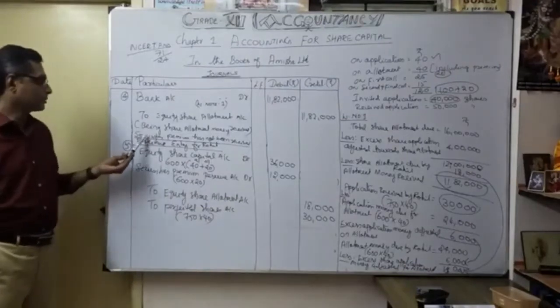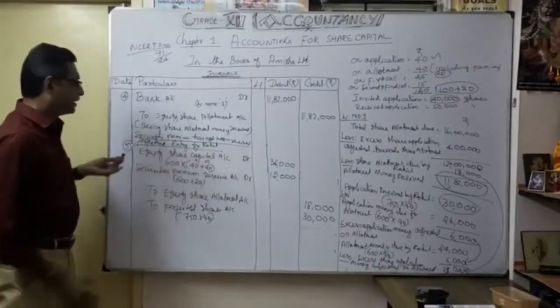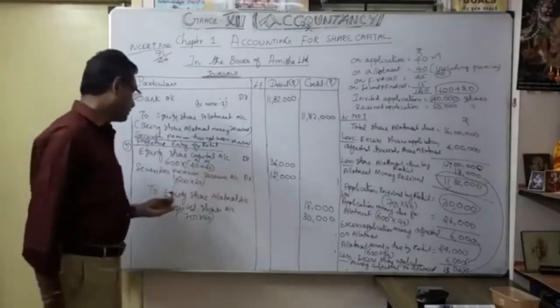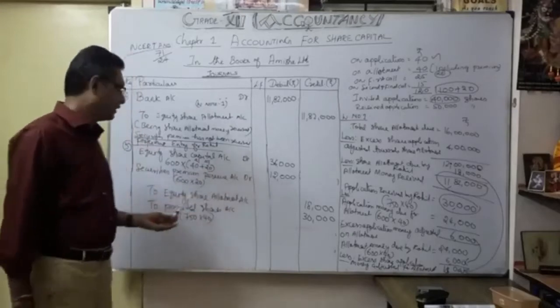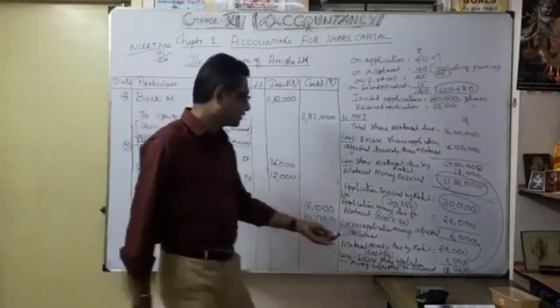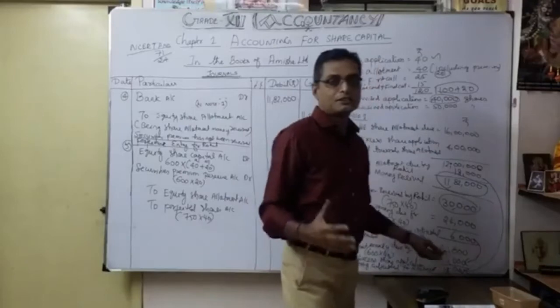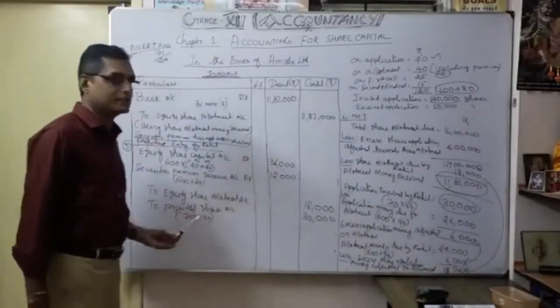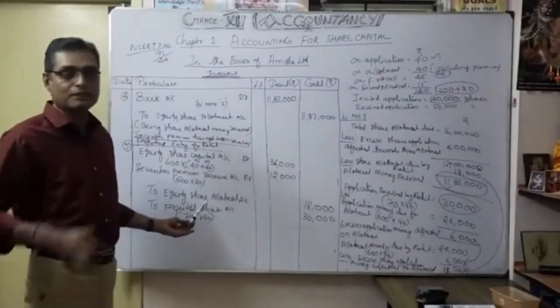Because securities premium has not been received, you want to show equity share capital separately and securities premium reserve separately. Then equity share allotment account 18,000, taken from our working note. This is the money not paid by Rohit, due from Rohit, 18,000 credit side. To how much money was taken by the company?